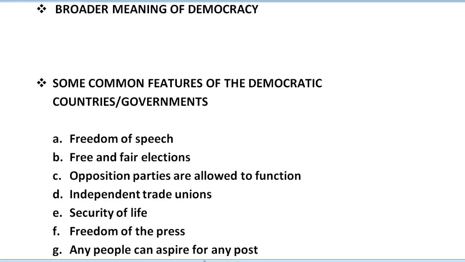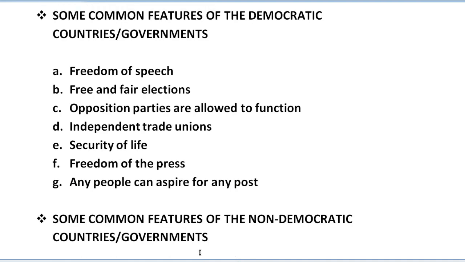Any person can aspire for any post, like the post of prime minister or president. Through the process of election, they can participate and become whatever they want. In this way, without any discrimination, all persons have the right to aspire for any post. These are all the important features of democratic countries. In the exam, when a question is asked to write some common features, according to the marks, 3 marks or 5 marks, you have to write under these headings, and under each heading write 2 to 3 lines.